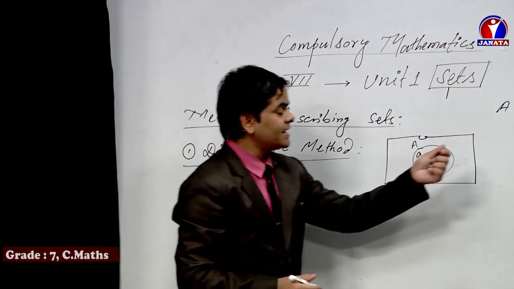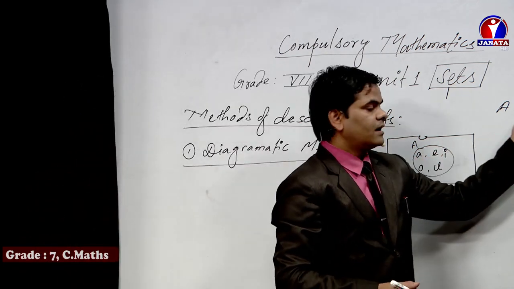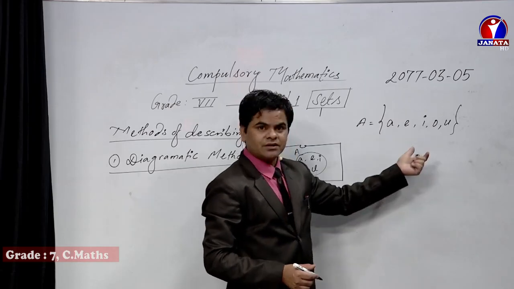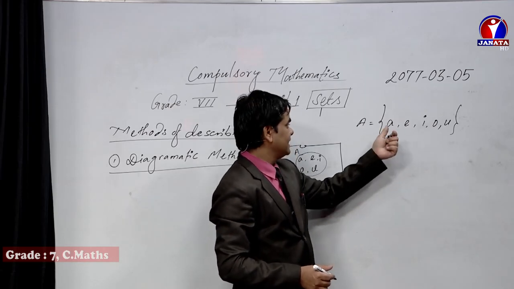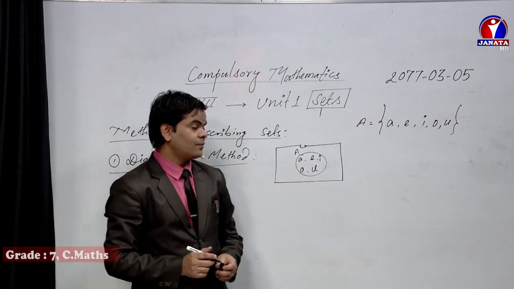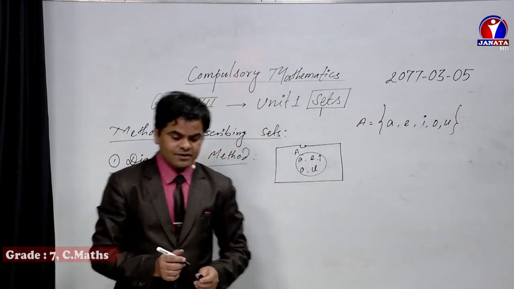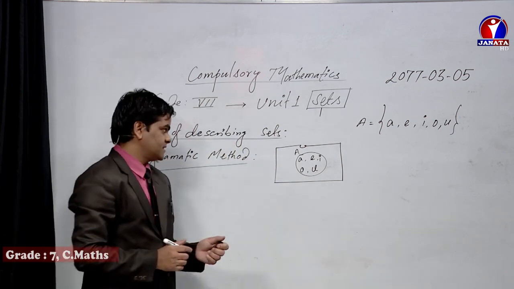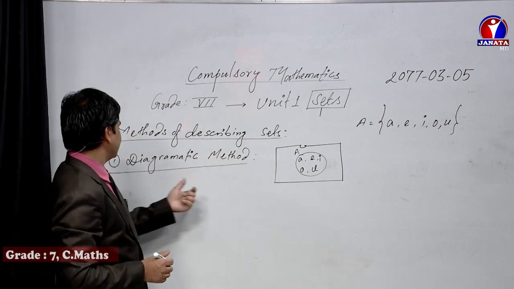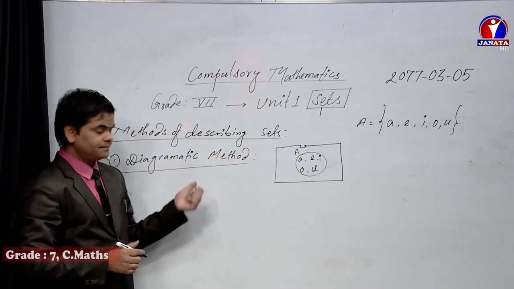While writing in the listing method also, inside the curly bracket, when we keep the members of that set, after each element we need to keep a comma, and we need to enclose with another curly bracket at last. So, this is the way of representing the information of set by using a diagram.